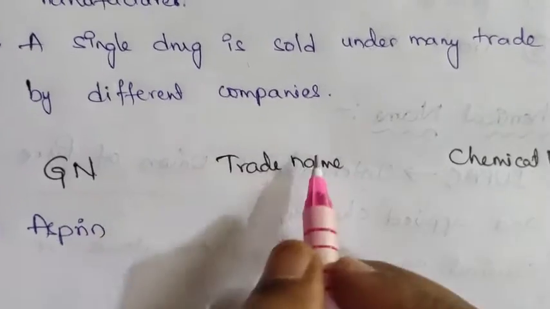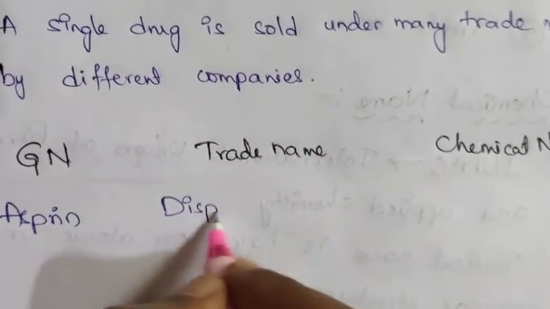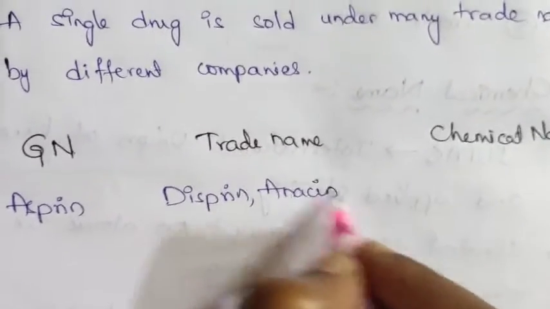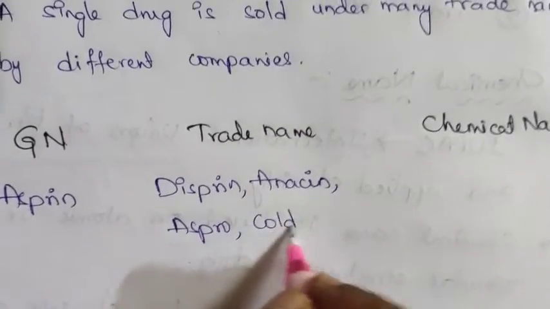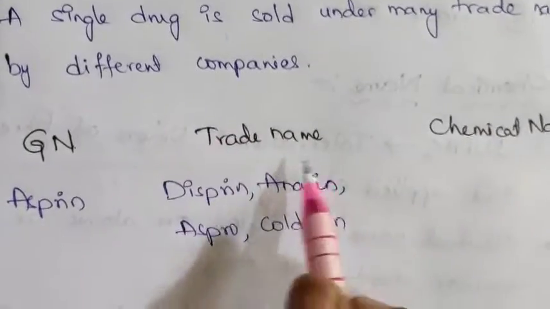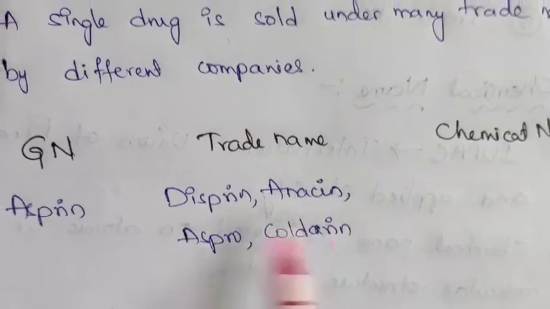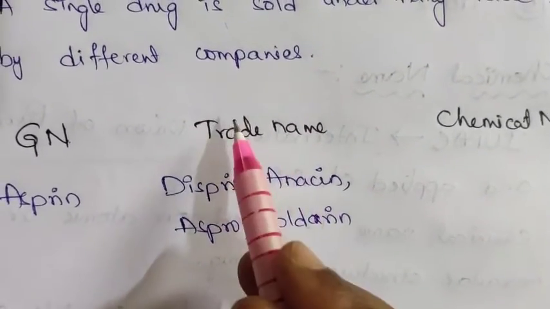Now we will see the trade names for the aspirin, that is Disprin, Anacin, Aspro or Coldarin. These are the trade names. Why? Because different pharmaceutical industries are manufacturing the same drug, so they are giving trade names to the aspirin drug.